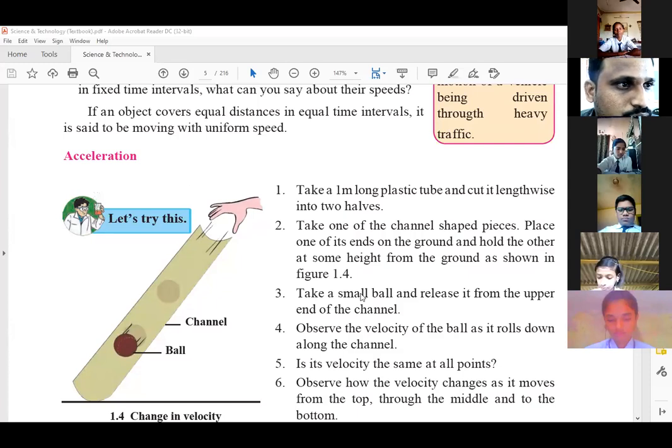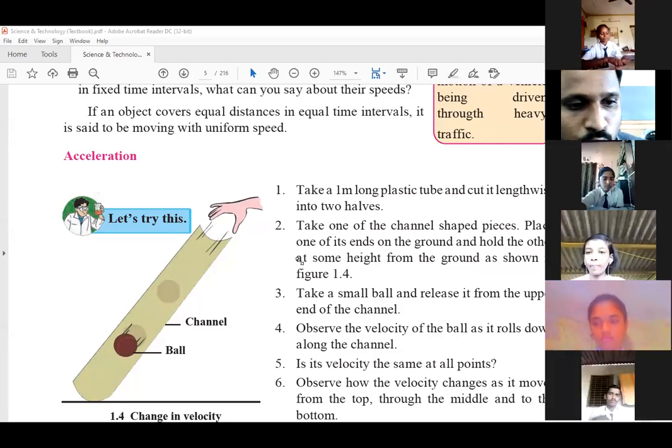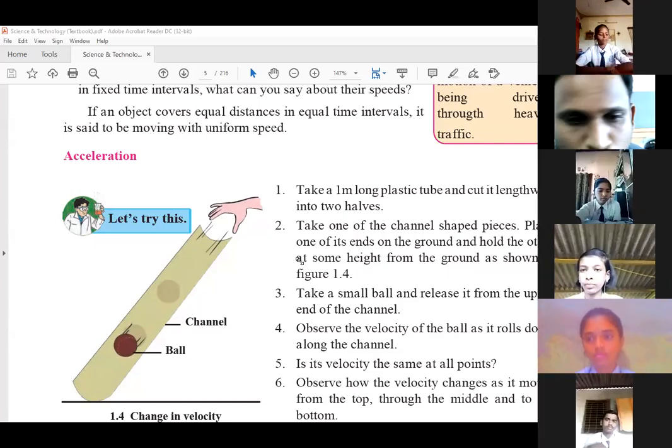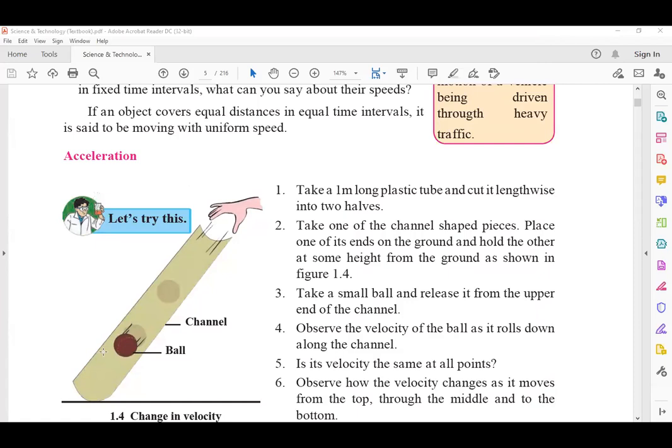As soon as we release it, what happens? It is acted upon by gravity and it rolls down, right? Again when it reaches the ground surface, its velocity becomes 0. It comes to rest on the surface of the ground.